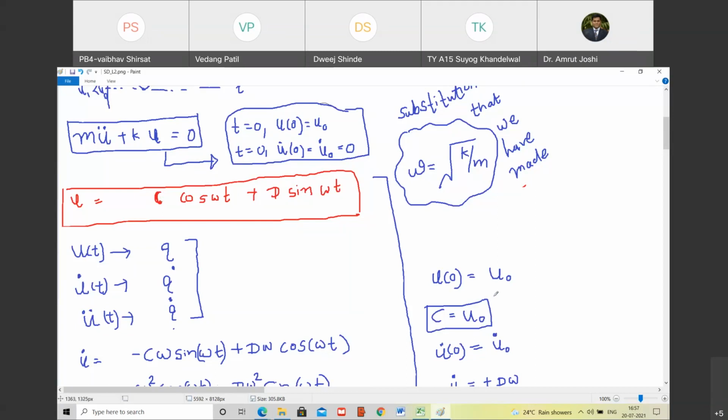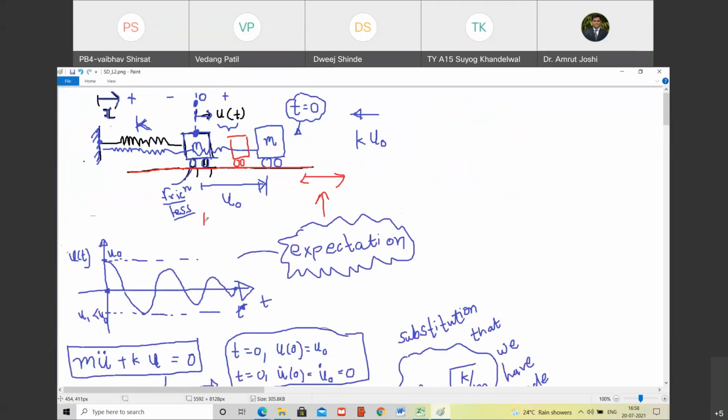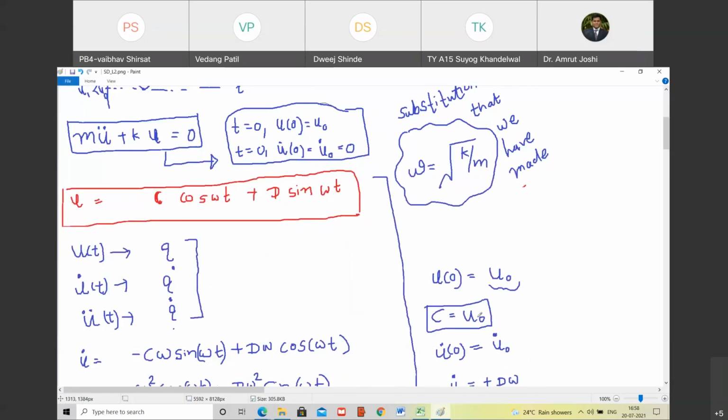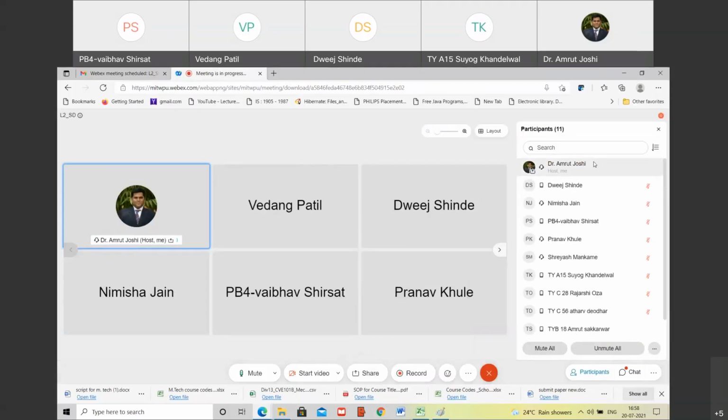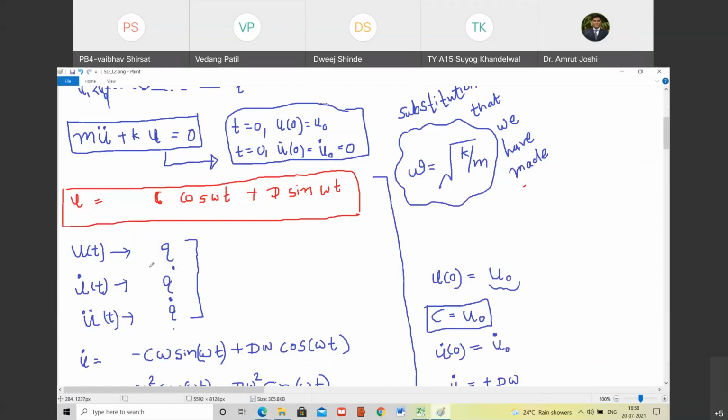What I have done is just substitute t equal to 0 in this expression, and on the left hand side at t equal to 0, I know u is u0. Therefore C equal to u0. So now C is evaluated in terms of known quantity. You know by what distance you had displaced the mass at the beginning. So u0 is a known quantity. C has been expressed in terms of known quantities.